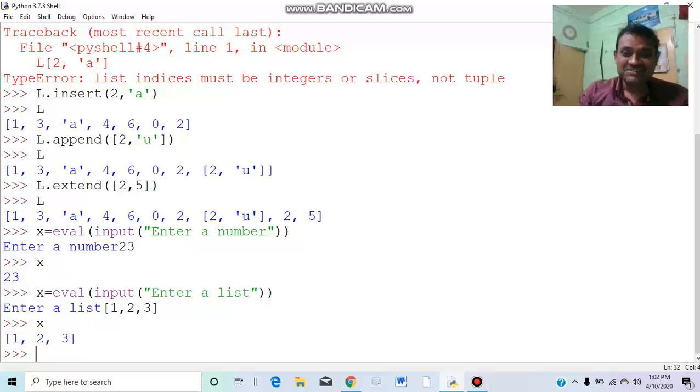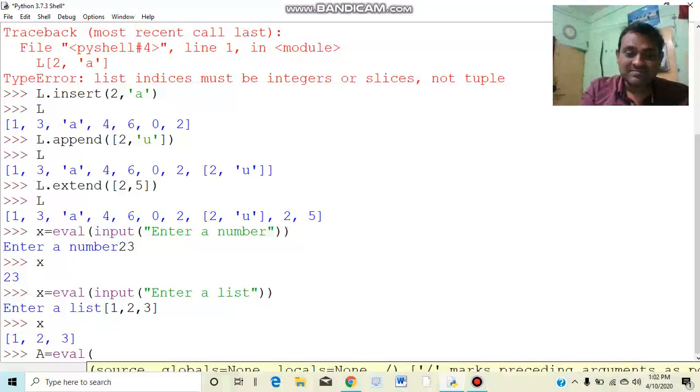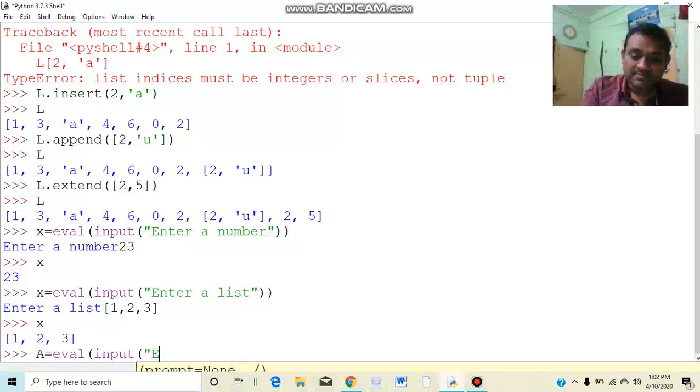So just have a look. Suppose a variable named a is equal to eval, and we enter a string, or we enter a dictionary. For example, this is the message. The message would be displayed, and what happens?